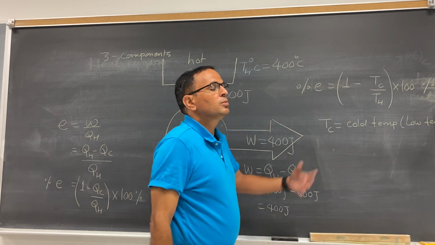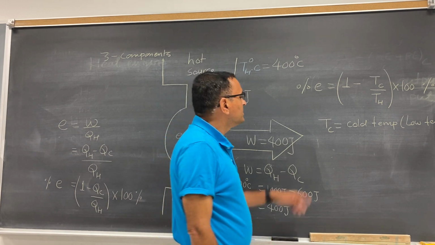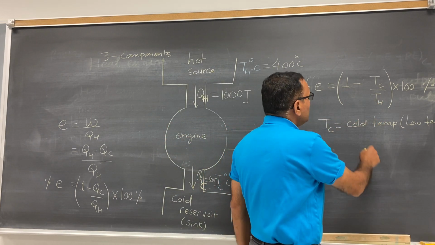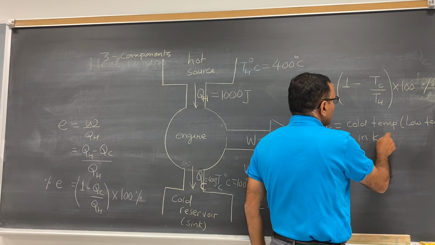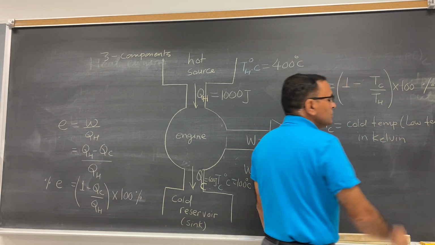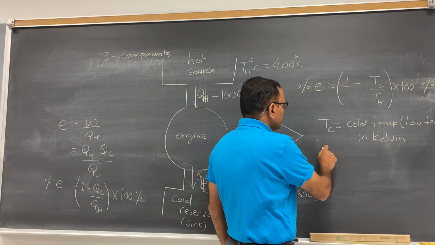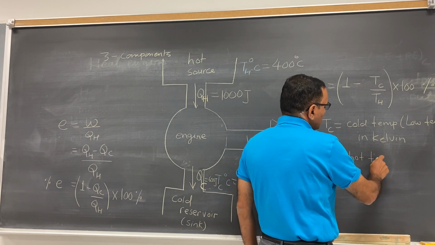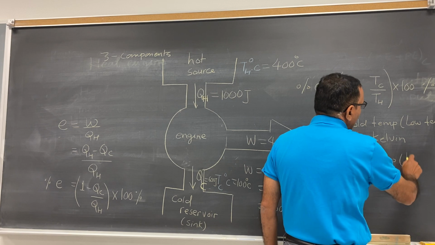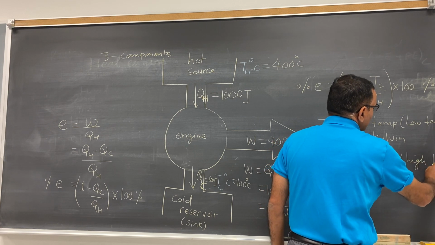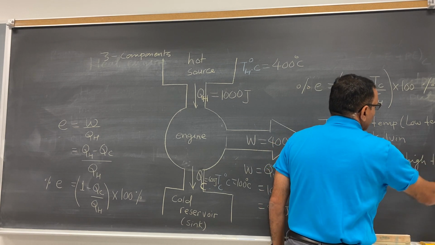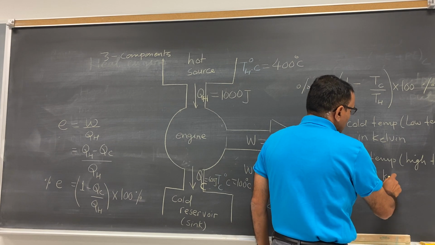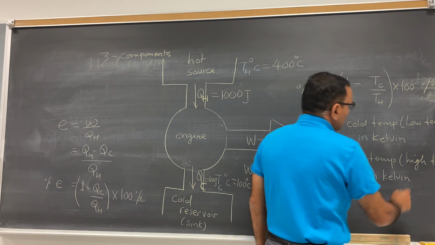But this temperature must be in Kelvin. T_C and T_H both must be in Kelvin. You have to convert the degrees Celsius into Kelvin. And T_H is the hot temperature, you can say high temperature, whatever you call it. Of course, this is also in Kelvin. Both must be in Kelvin.